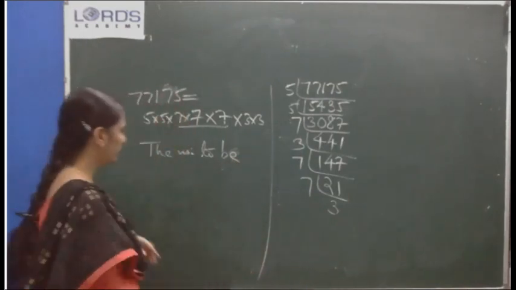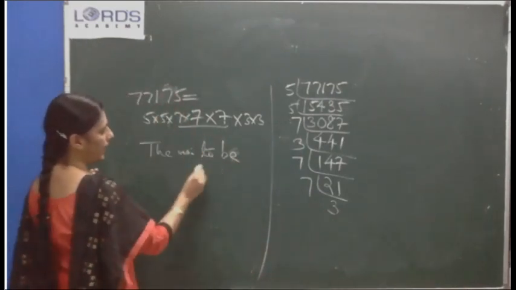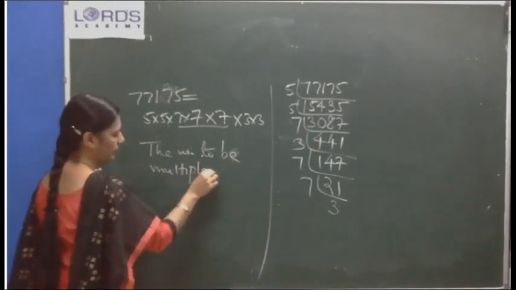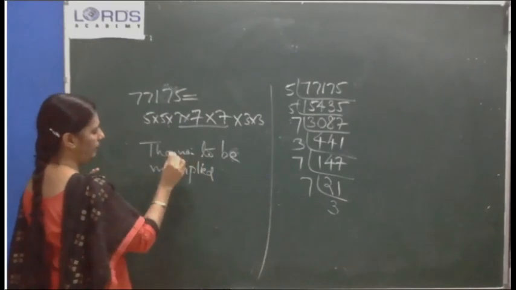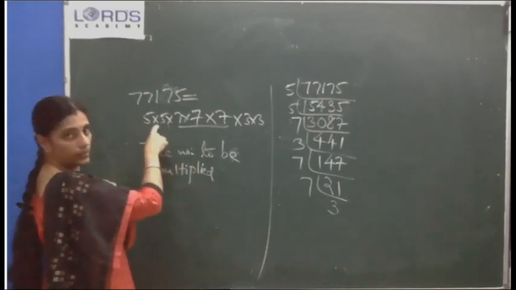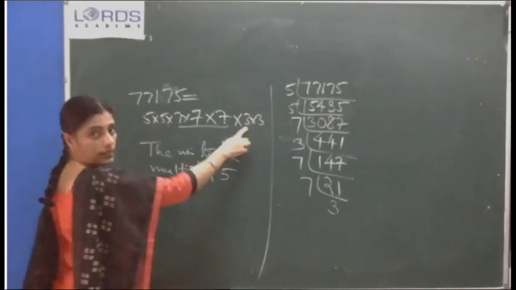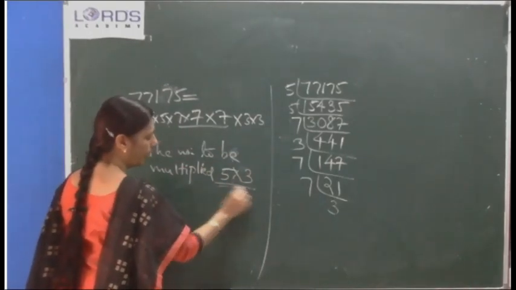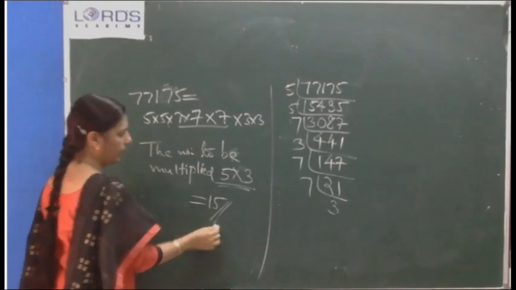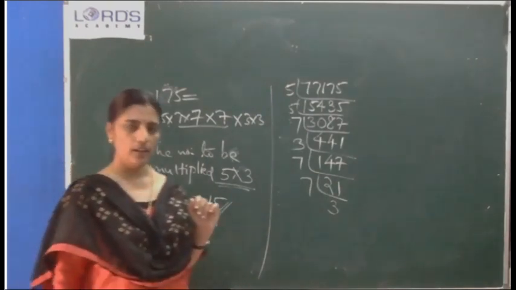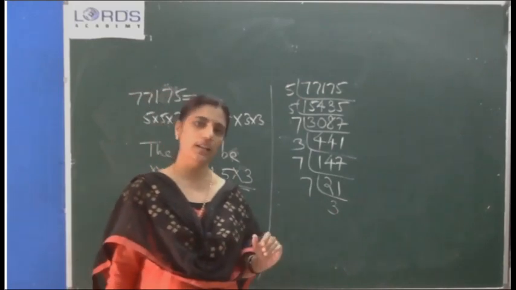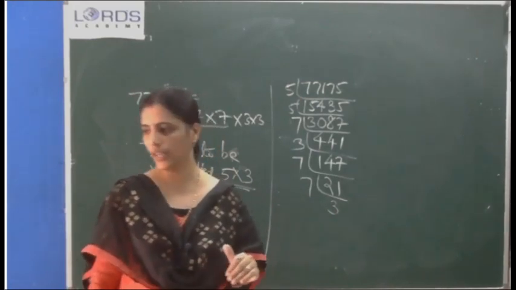Okay. Number to be multiplied. The number to be multiplied. Here 1 5 we need, here 1 3 we need. So 5 into 3, that's equal to 15. Which number to be multiplied? Here we need 5, here we need 3. So 5 into 3, 15 is the number to be multiplied. Okay, clear?